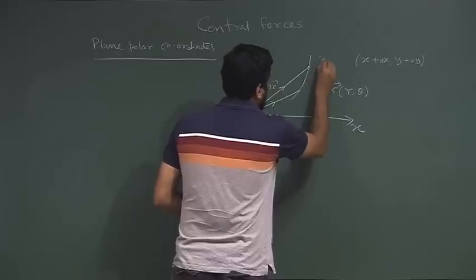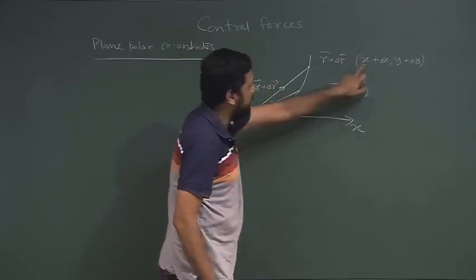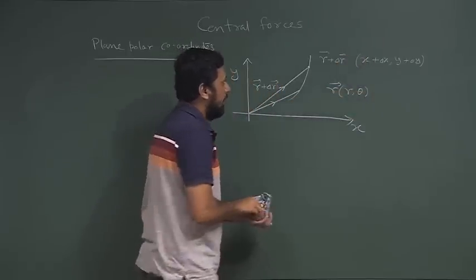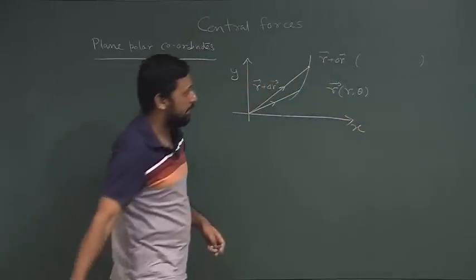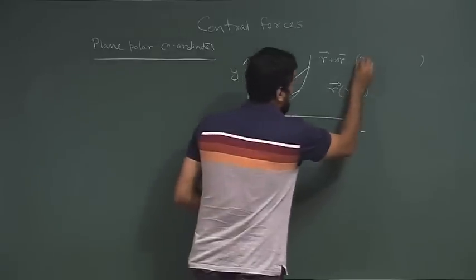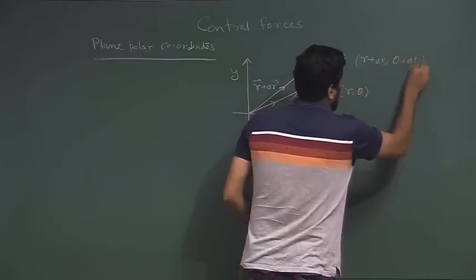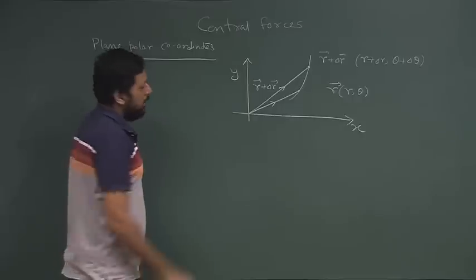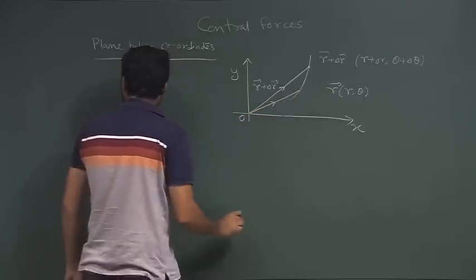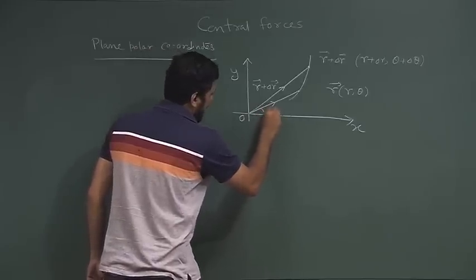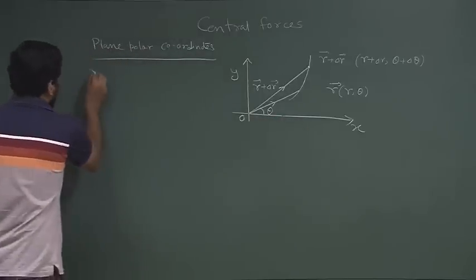Instead of x and x plus delta x, we just write r plus delta r and theta plus delta theta. What are r and theta? r is the distance from the origin to this particular point, and theta is the angle it makes with the positive x direction.